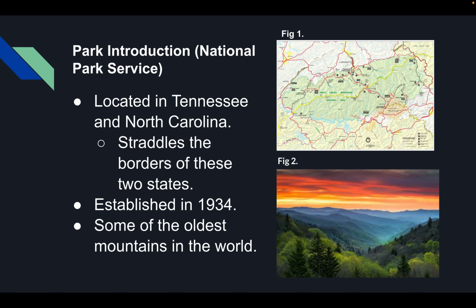Great Smoky Mountains National Park is located in Tennessee and North Carolina. According to the National Park Service, this park straddles the border of two states, so there are 4 main entrances to the park that span over the 2 states. Great Smoky Mountains National Park was established in 1934 and it contains some of the oldest mountains in the world.